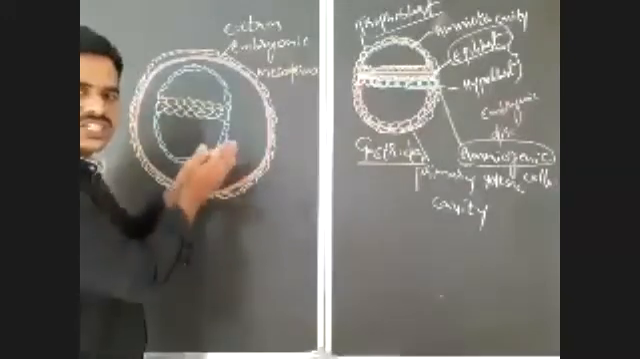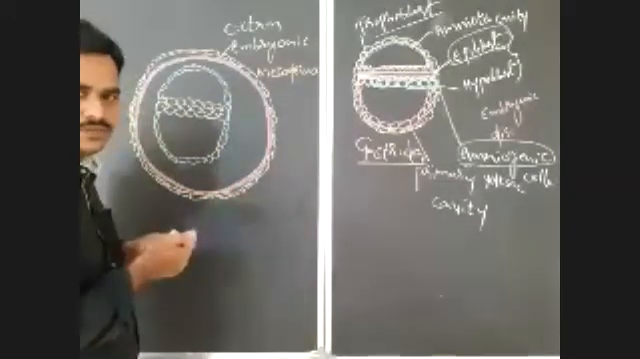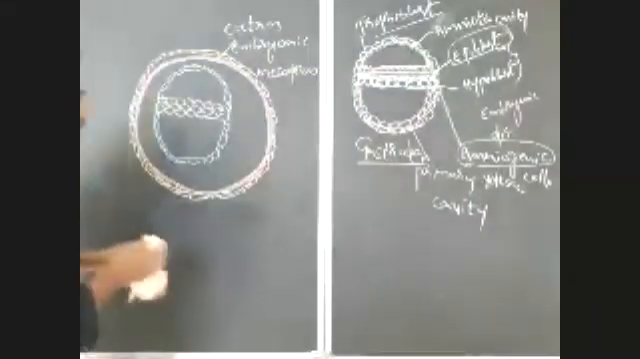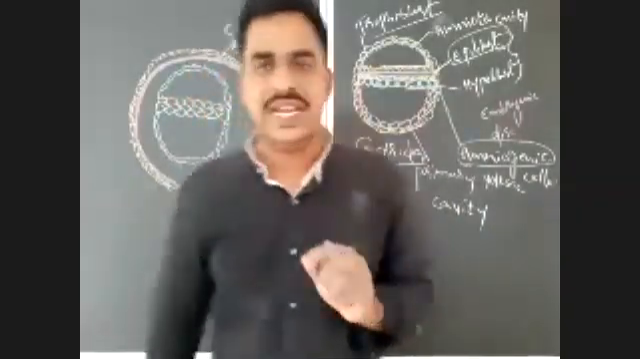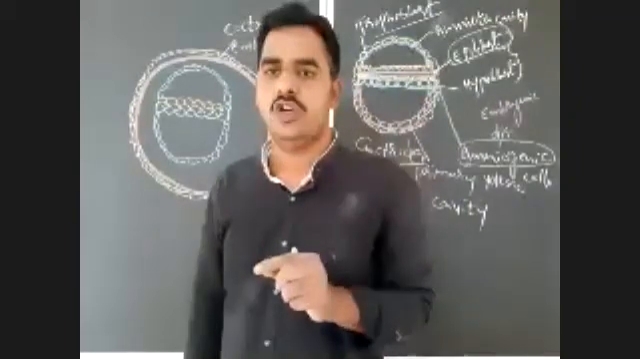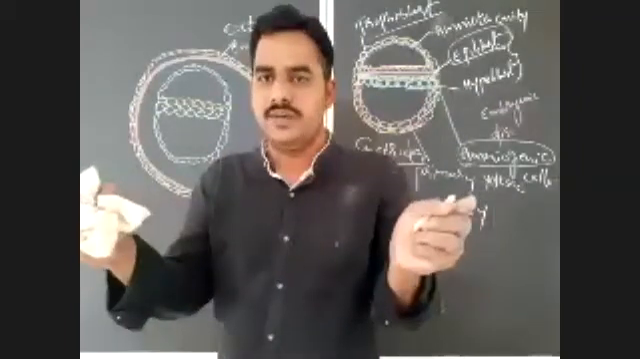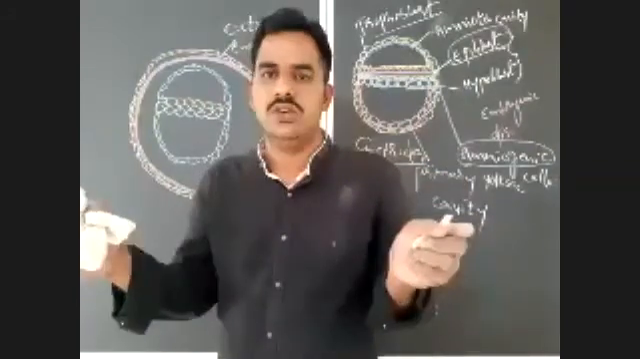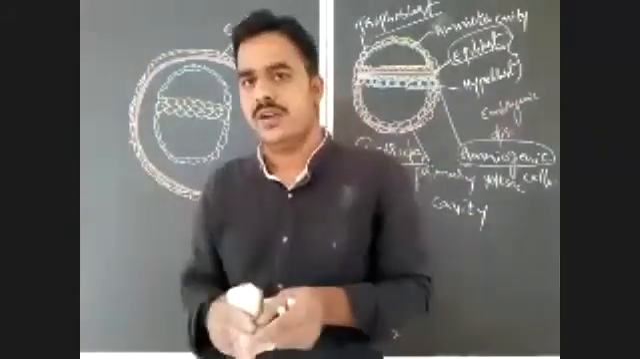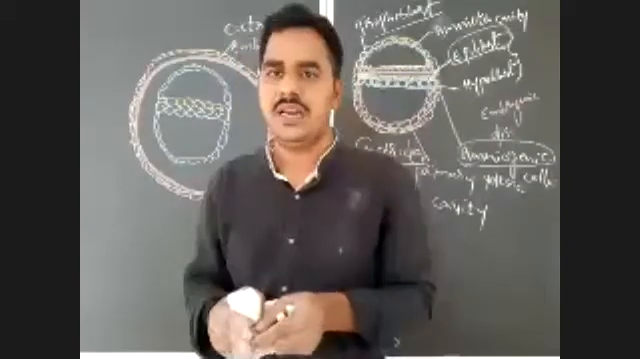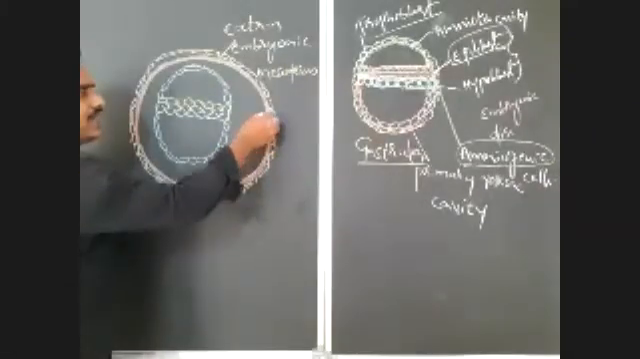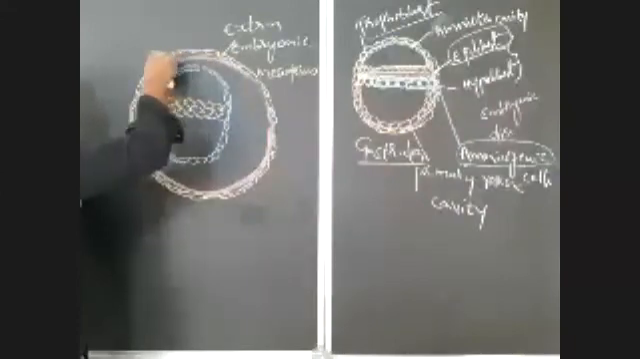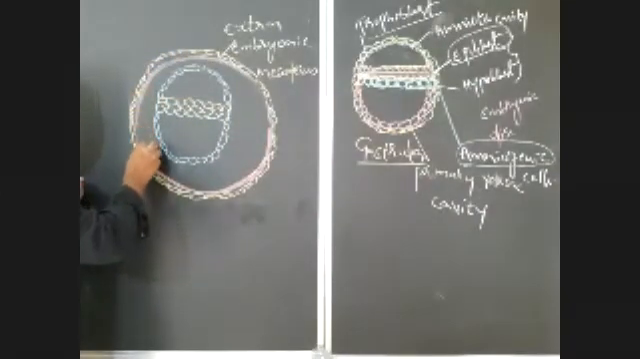Later, after formation of extra embryonic mesoderm, it will split into two. It is exactly like the formation of the schizocoel. How does the schizocoel form in schizocoelomate animals? By the splitting of mesoderm into two layers, the visceral and parietal peritoneum, which leads to formation of a cavity. Like that, this extra embryonic mesoderm will split into two layers, which leads to formation of a cavity between them.